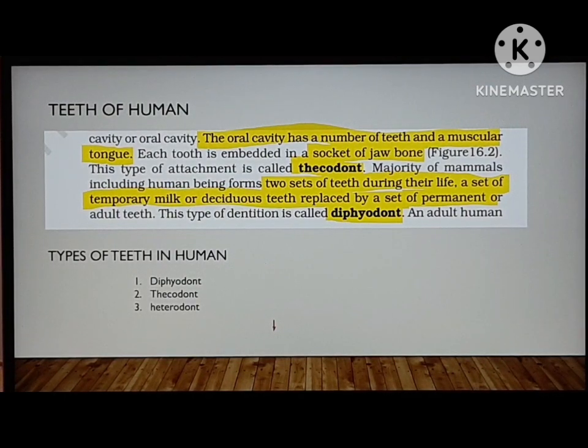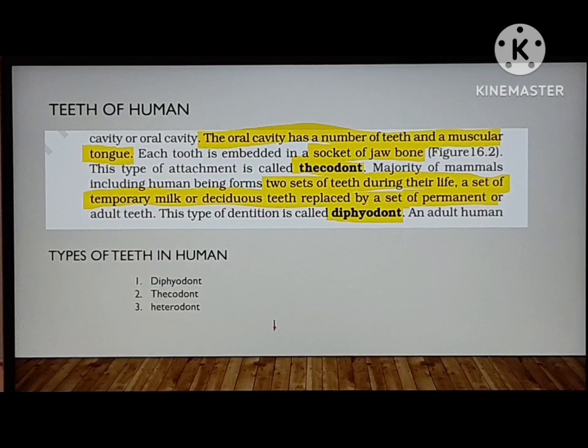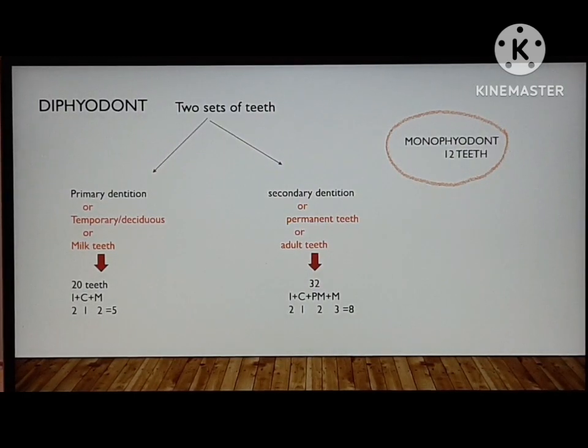The types of teeth in humans are diphyodont, thecodont and heterodont. What is diphyodont? Two sets of teeth, which are primary and secondary dentitions. Primary dentition is also called temporary, deciduous or milk teeth, which are 20.